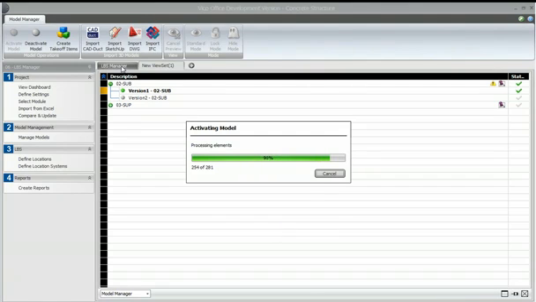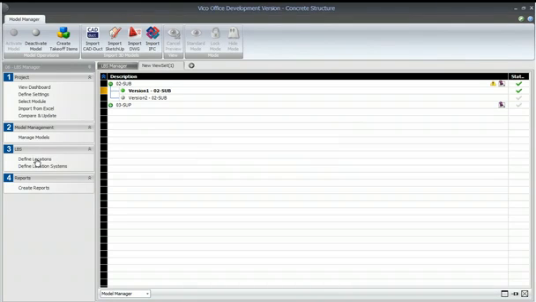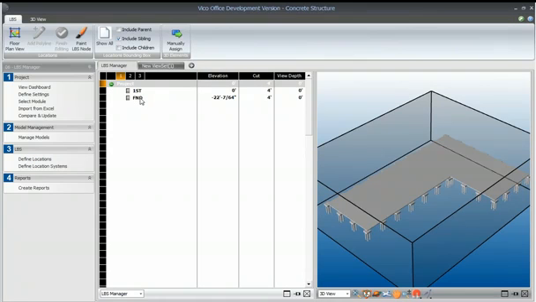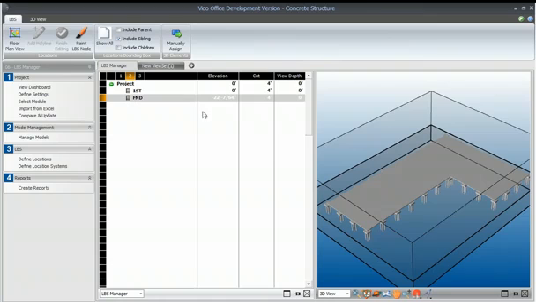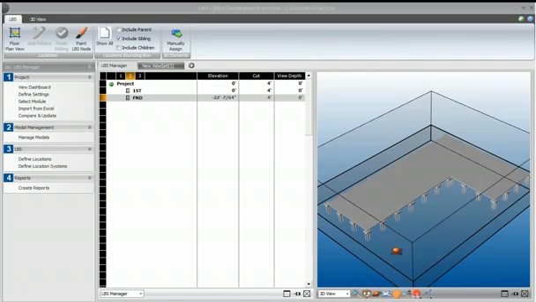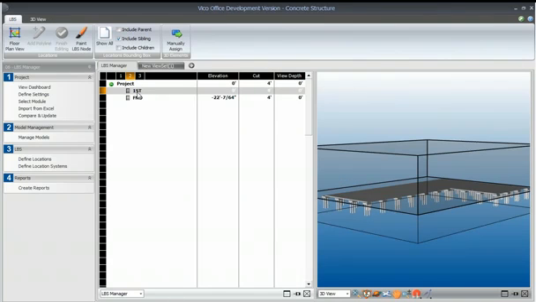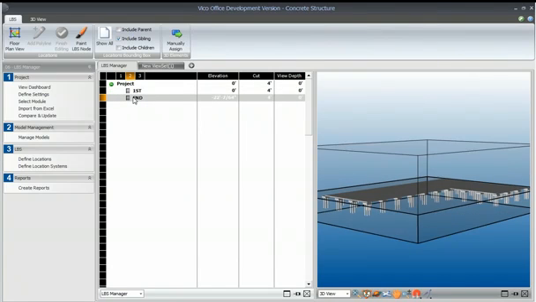Then when the model reactivates, we will be able to go back to the Define Locations view, and underneath the project node we will see the two locations that we've just split. You can see here in the 3D window we've got one location for the foundations and one location for the first floor, or the floors above. I mentioned that we were going to divide the foundation into different zones, and we would like to quantify all of those concrete elements by those zones.